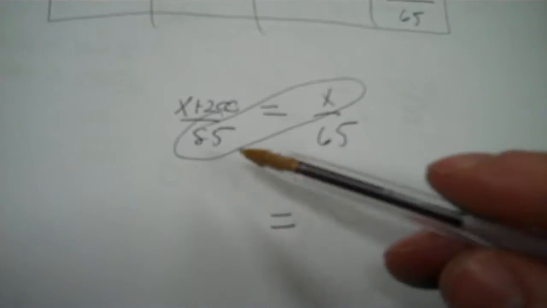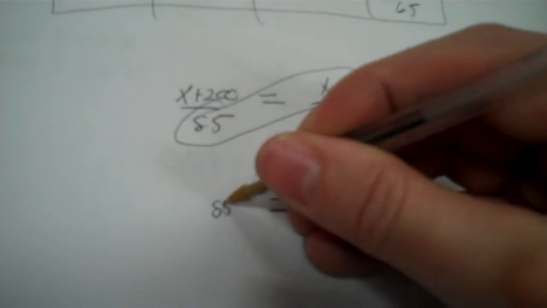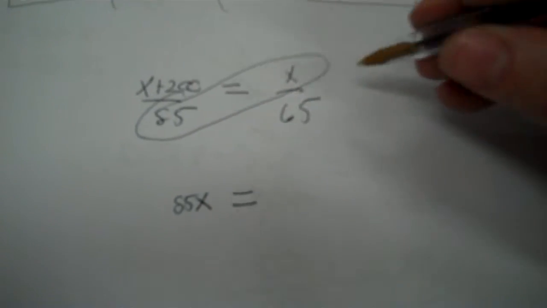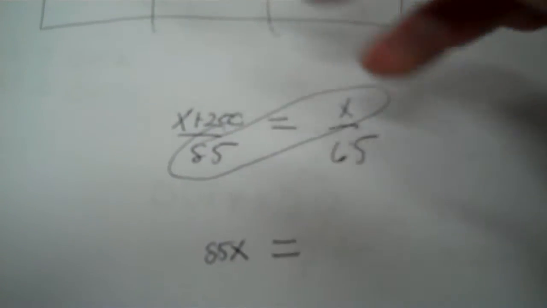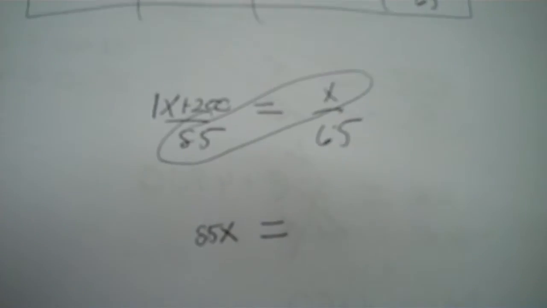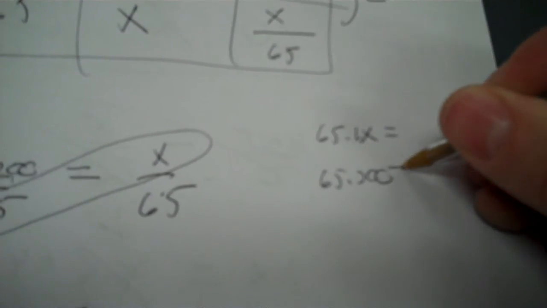First, 85 times x is easy. That's an easy product to write. 85x, don't just put 85, it's 85x. This is a little bit more complicated because now it'd be 65x, but then also I got to take 65 times 200. So I'm going to put a 1 with the x, and I'm multiplying 65 times 1x, and then 65 times 200.